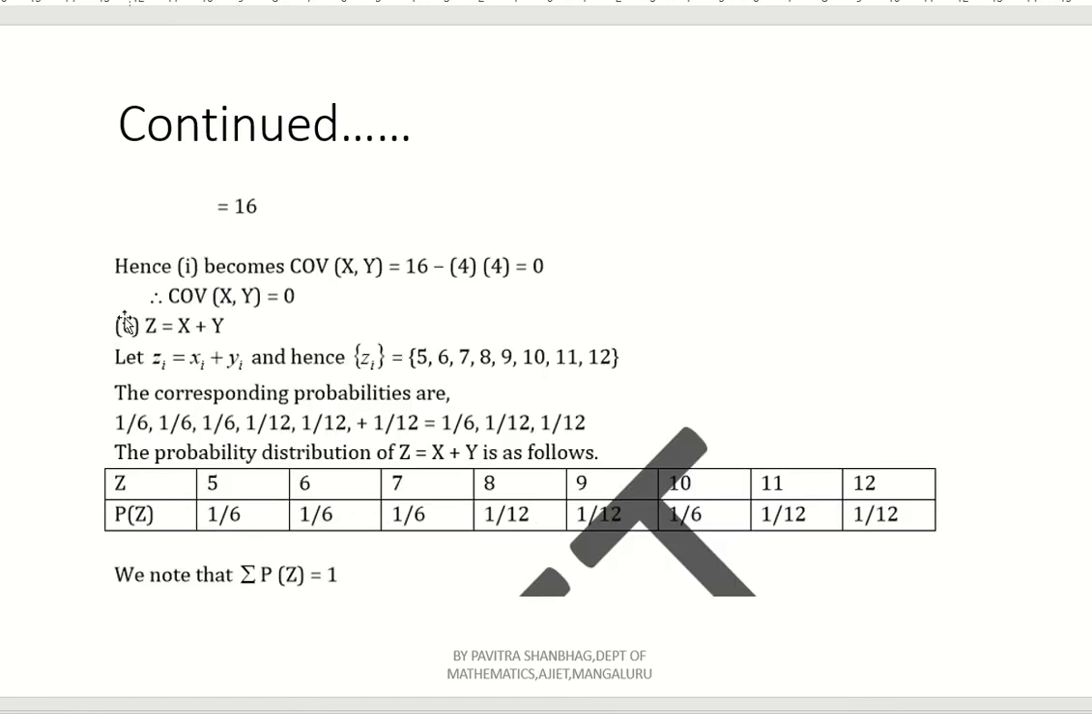So, we have found E of xy, therefore replace it back in covariance of xy. What is meant by covariance of xy formula? E of xy minus Ex into Ey. But we got E of xy is 16 and Ex is 4 and Ey also 4.